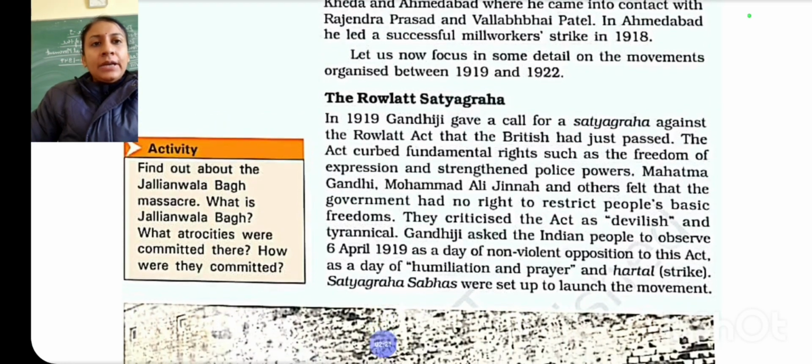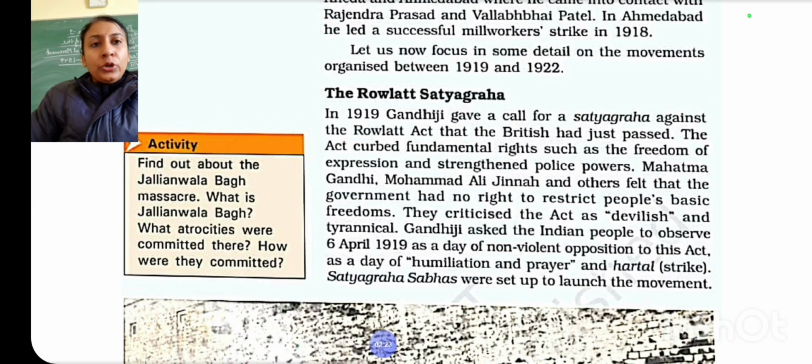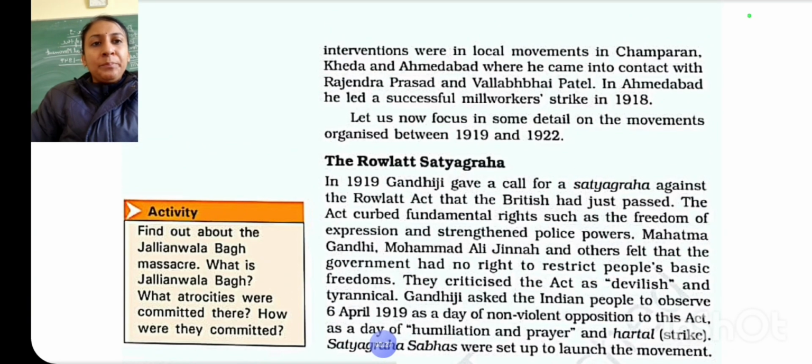The year is given 1919 to 1922, so we will read out all the events which happened before 1919. Starting from 1915, I have told you it was the year when he traveled throughout the country. In 1916, he traveled to Champaran, Bihar. Clear? He organized a struggle against the indigo planters.